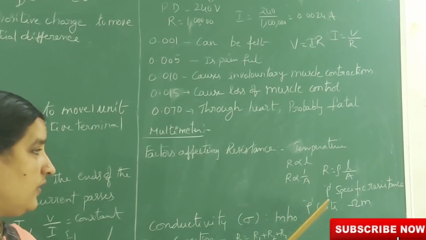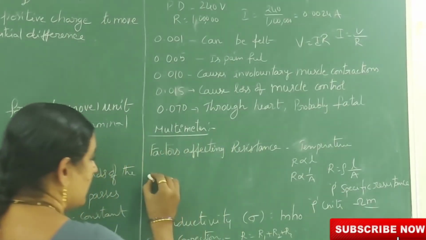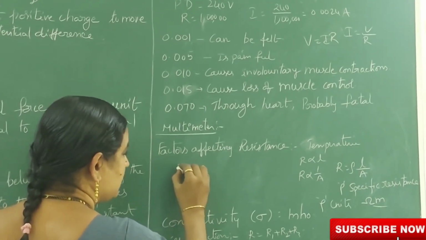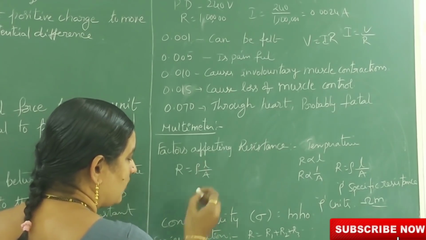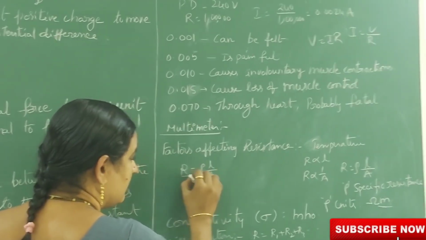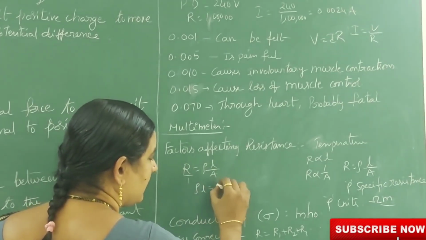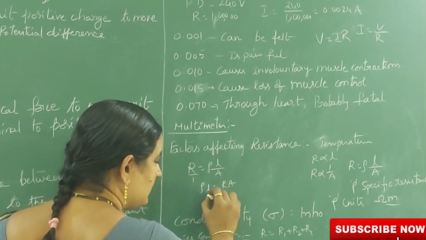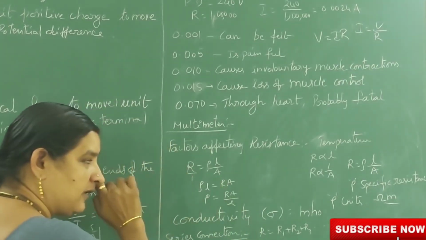The unit of rho is ohm meter. How do you get that ohm meter? Let us see. From the equation R is equal to rho L by A, we have to calculate rho. Do cross multiplication. Rho L is equal to R into A. Rho is equal to R A by L. What are the units of R?